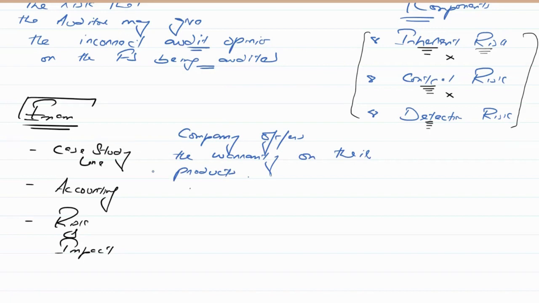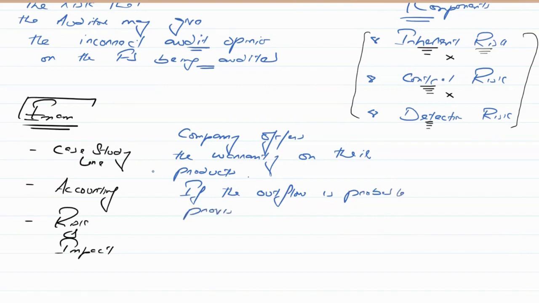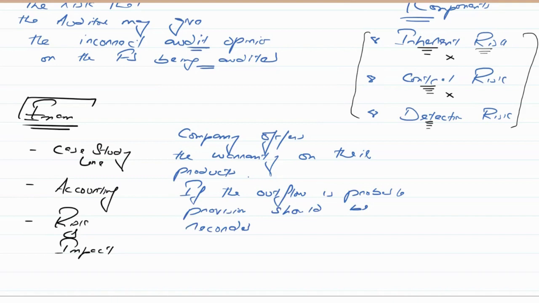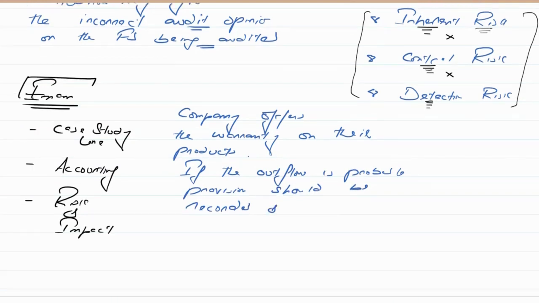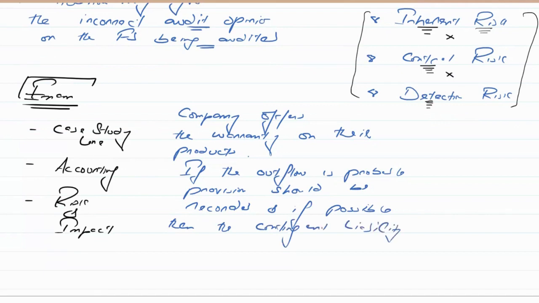Then, if the outflow is probable, a provision should be recorded, and if possible, then the contingent liability should be disclosed.